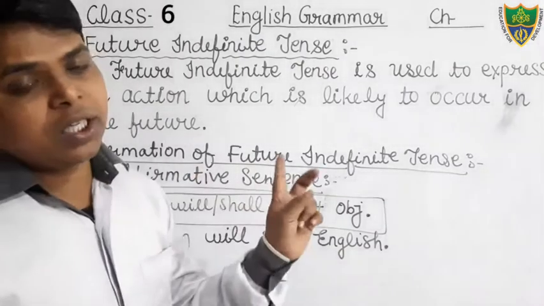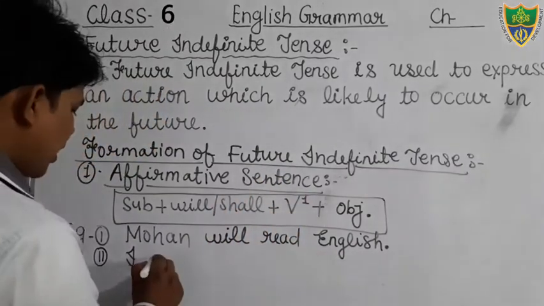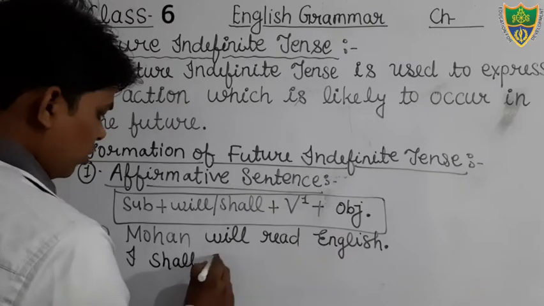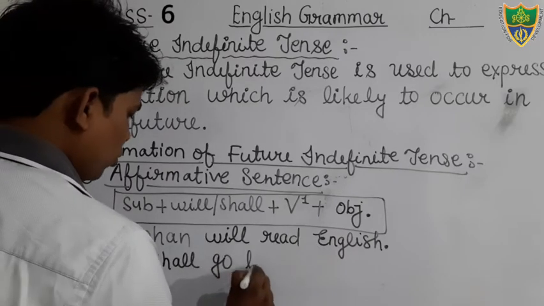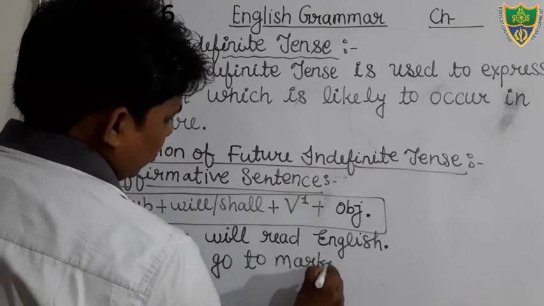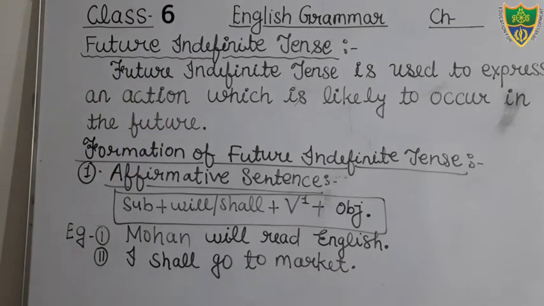I have already told you that with I and we we will use shall. So we will write here, I shall go to market. I shall go to market. Okay, students, these are the two examples of affirmative sentence of future indefinite tense.